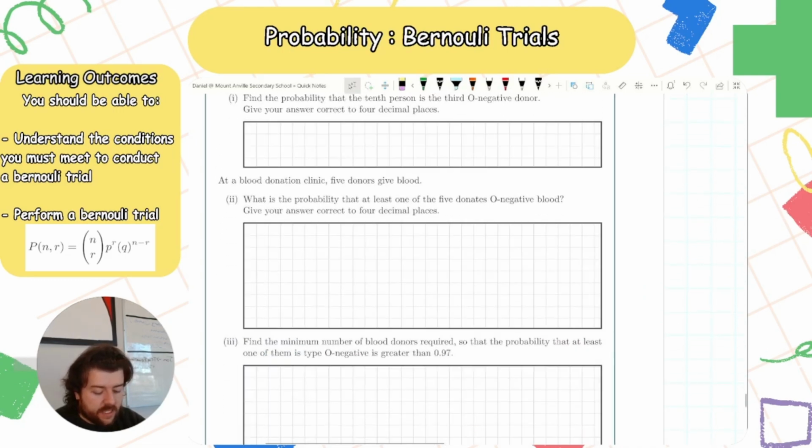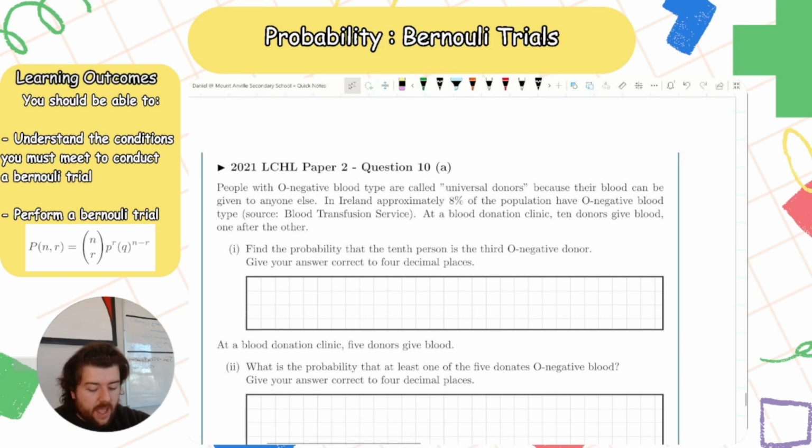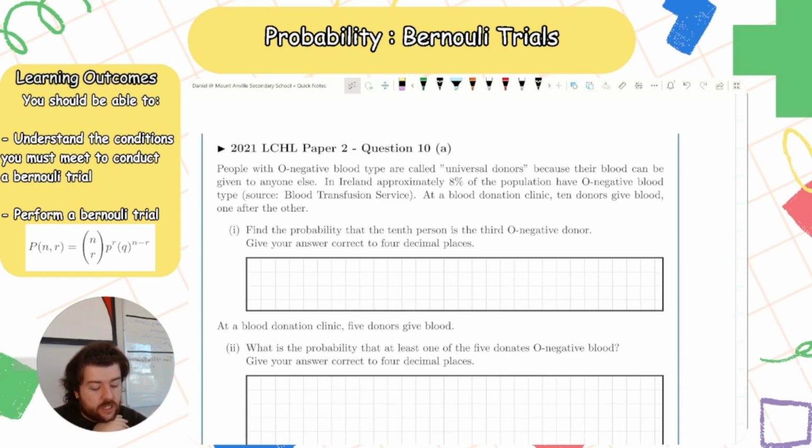Right, let's look now at this question from 2021. People with O negative blood type are called universal donors because their blood can be given to anyone else. In Ireland, approximately 8% of the population have O negative blood. At a blood donation clinic, 10 donors give blood, one after the other. Find the probability the 10th person is the third O negative donor.